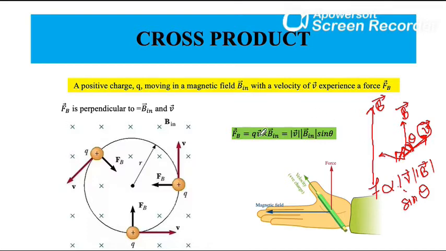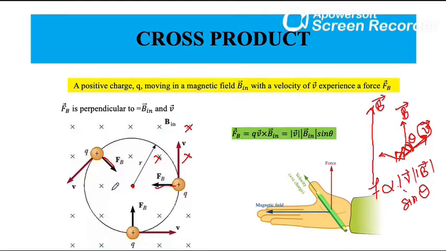So I will just see top view of this example. So suppose I am having this as magnetic field. These cross signs are direction of my magnetic field. So magnetic field is going downward.